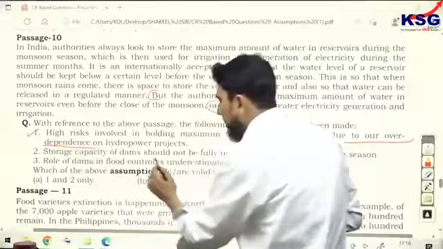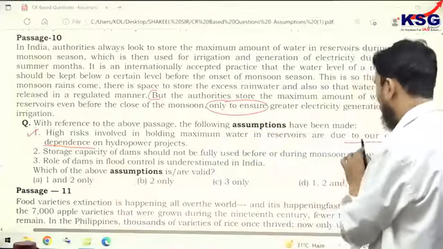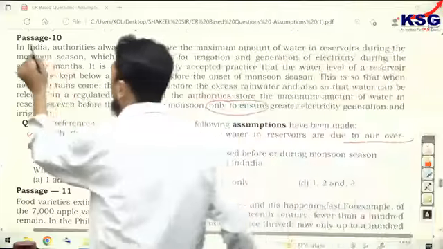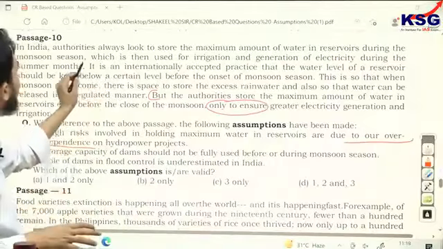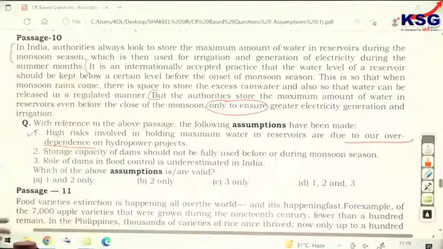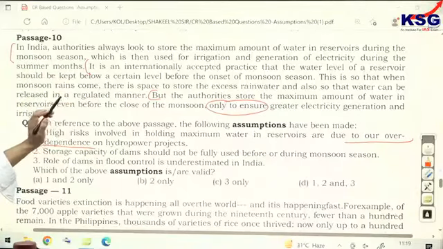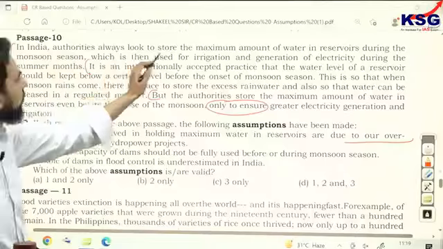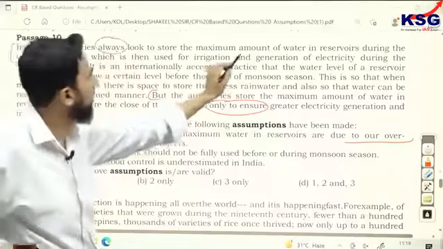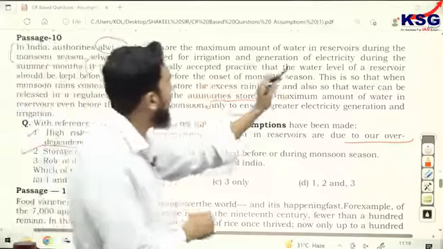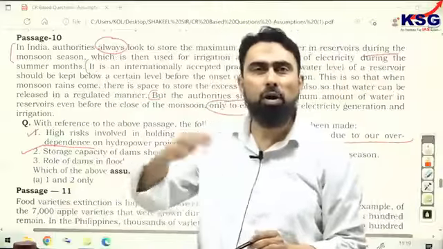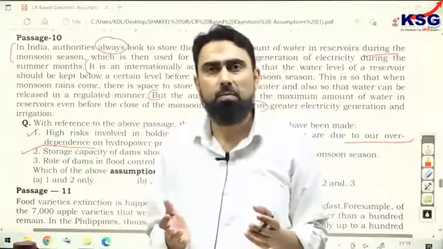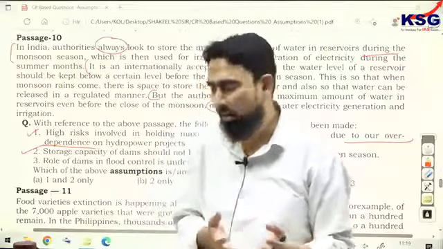Second one: storage capacity of a dam should not be fully used before or during monsoon. Yes, we get it, because after telling the practice in India, the author tells you the international practice and justifies it. So from these 2 parts you get that the second is also correct. In India, authorities always look to store the maximum amount of water in reservoirs during the monsoon. So during the monsoon means the monsoon season is not over, so if more rains come, you don't have space to store more water, right?